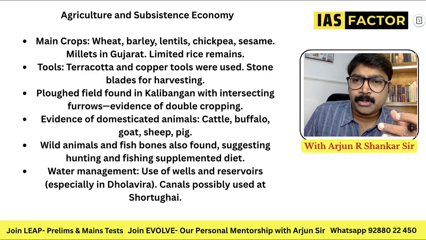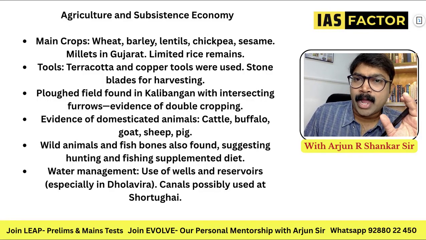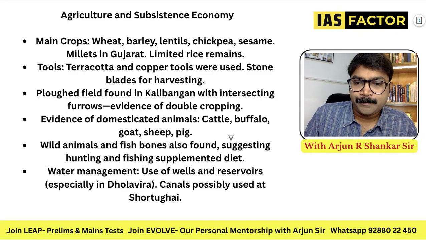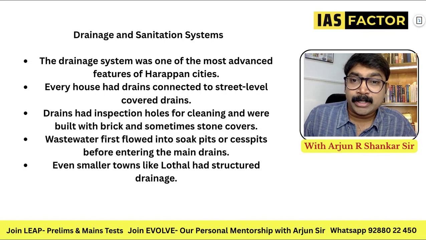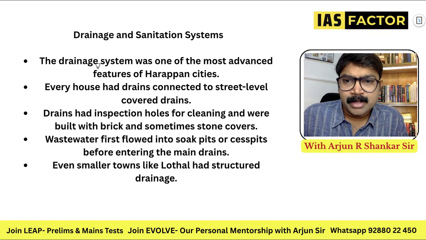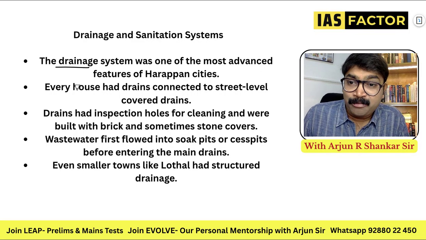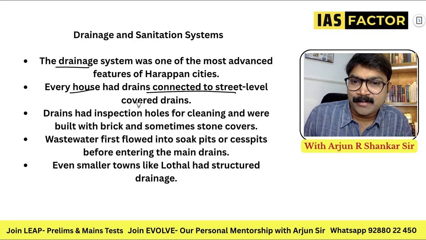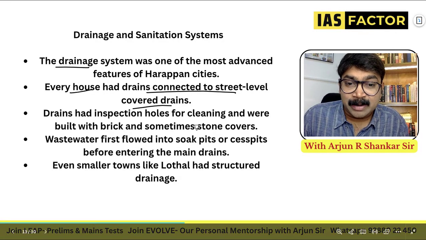Moving on to the next important content. So this was about agriculture and subsistence economy. Now what about the drainage and sanitation system? I already discussed the drainage. Every house had drains connected to street-level covered drains. Inspection holes for cleaning were built with bricks and sometimes stone covers.